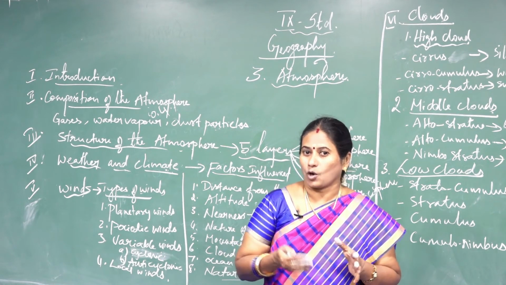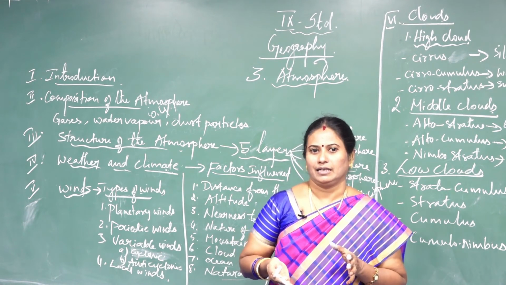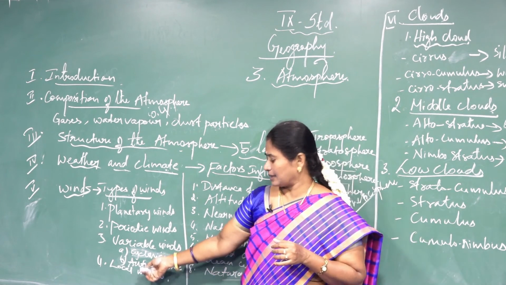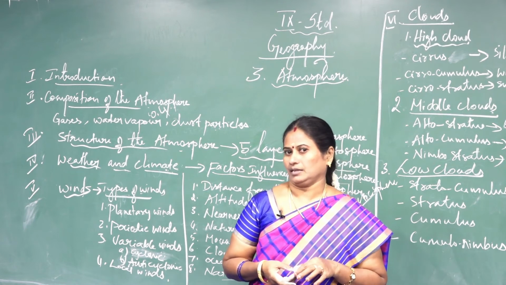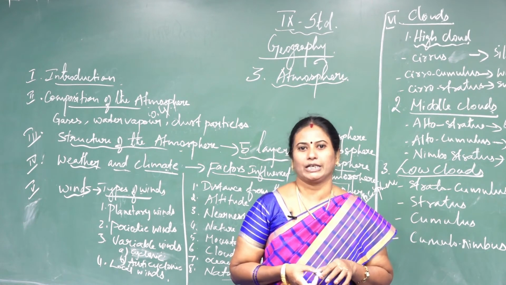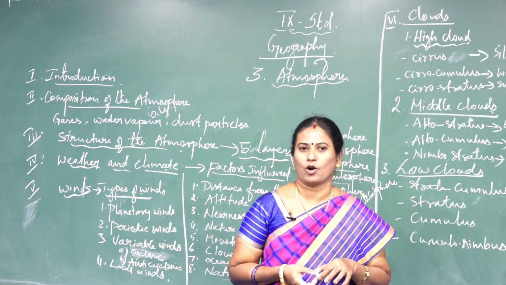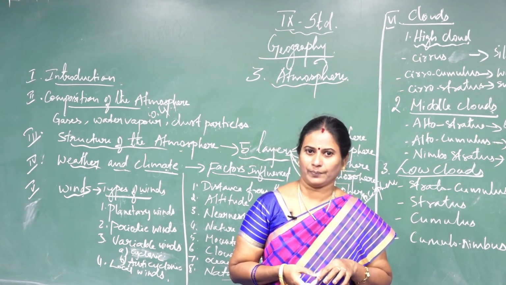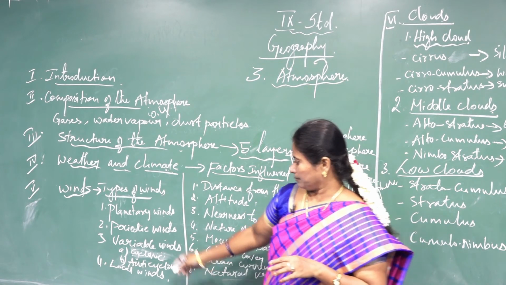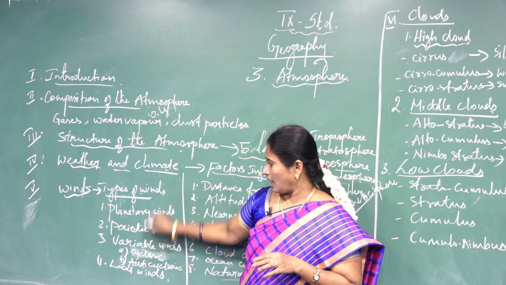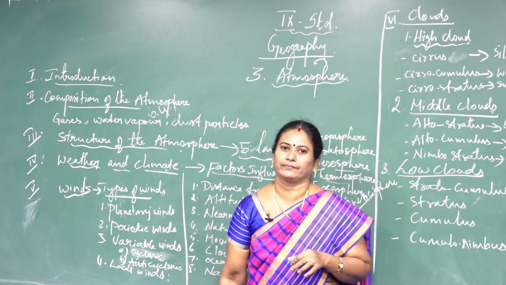There are some local names allotted for these winds. For example, Chinook is the name used in the Rockies of North America, and Loo is the name used in the Thar Desert in India. By this I am completing all four kinds of winds.